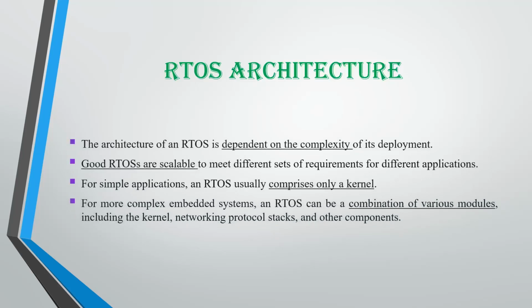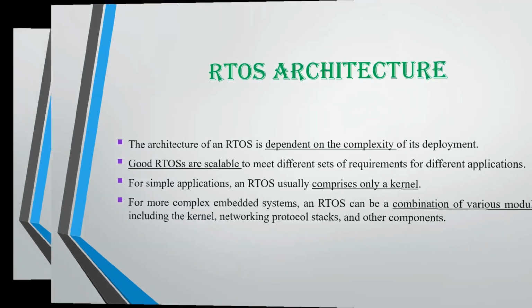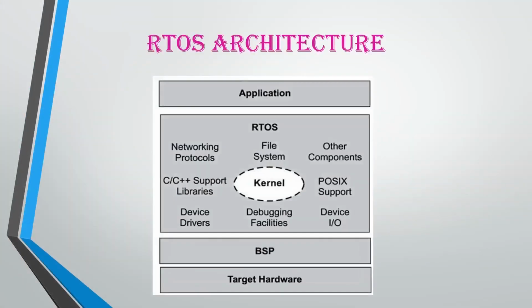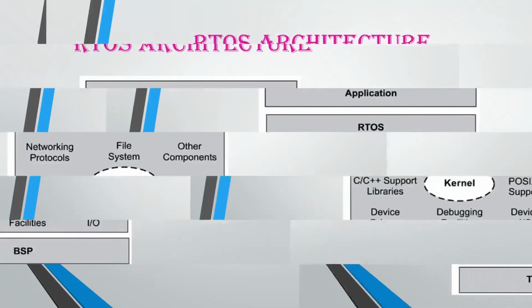So the more complex the system is, the more highly applicable an RTOS should be used. Next, a good RTOS is scalable. Scalable means that it can meet many requirements. For different applications we have different requirements, so an RTOS should be made in such a way that it can meet many requirements at the same time. For simple applications we prefer an RTOS with a kernel, but for complex embedded systems we prefer an RTOS with a kernel, networking protocol and other components. We have already seen the structure: the application, kernel, BSP and the hardware.